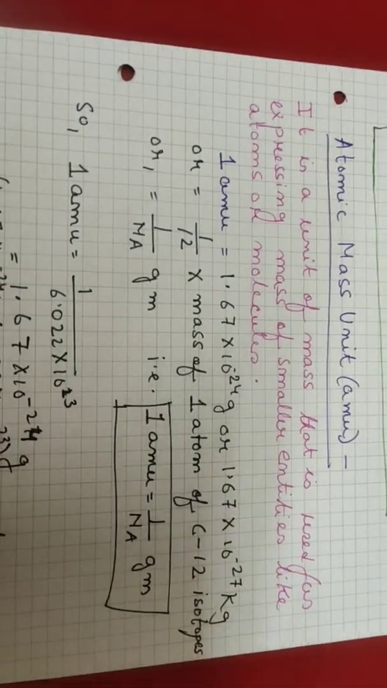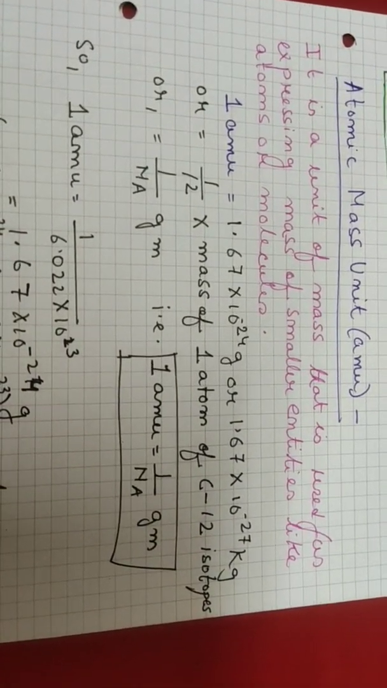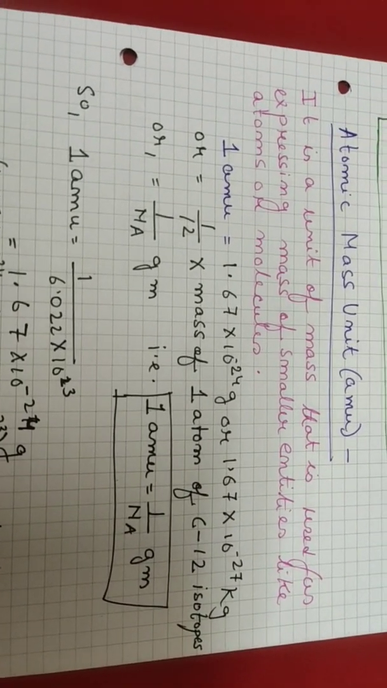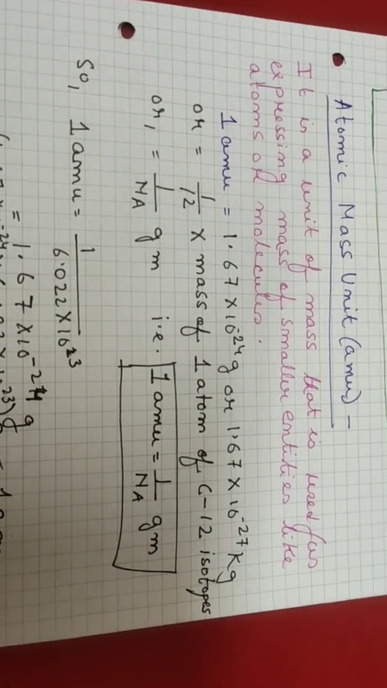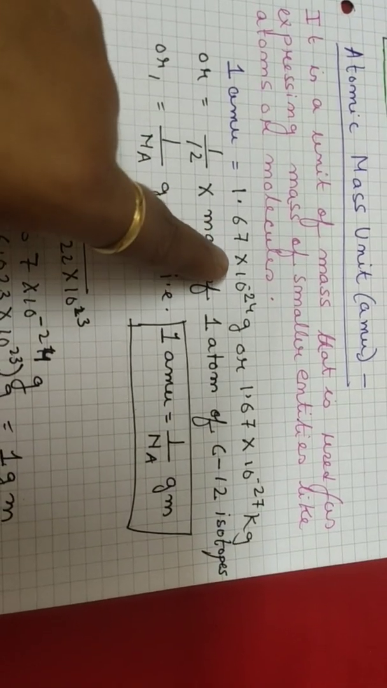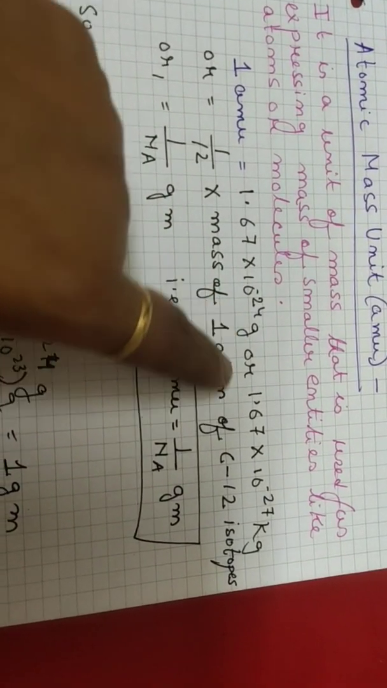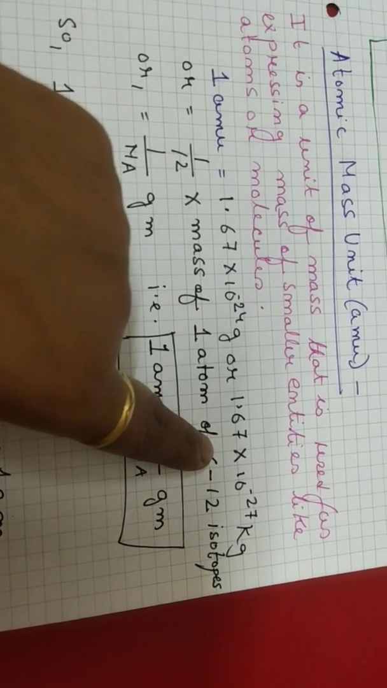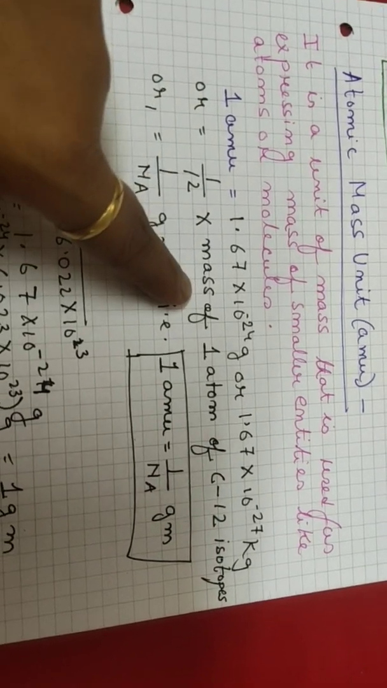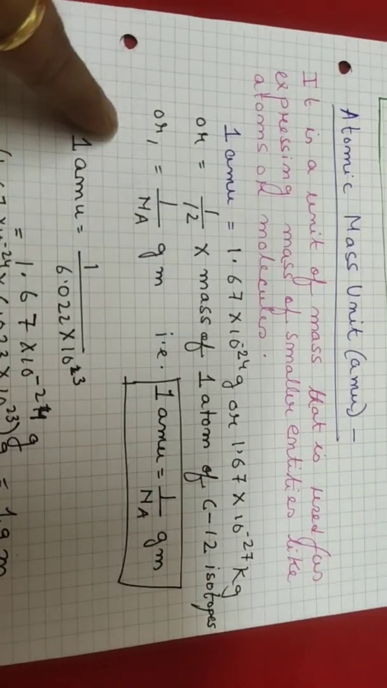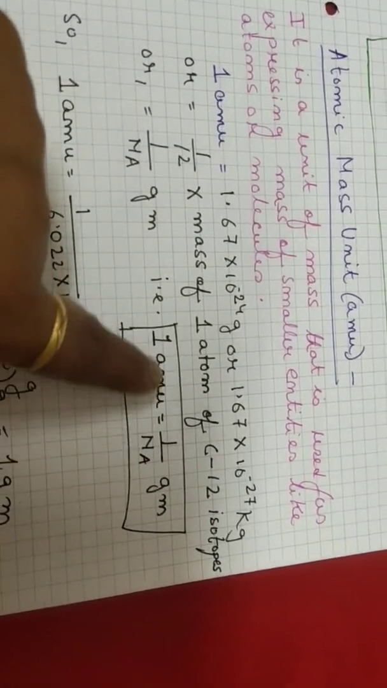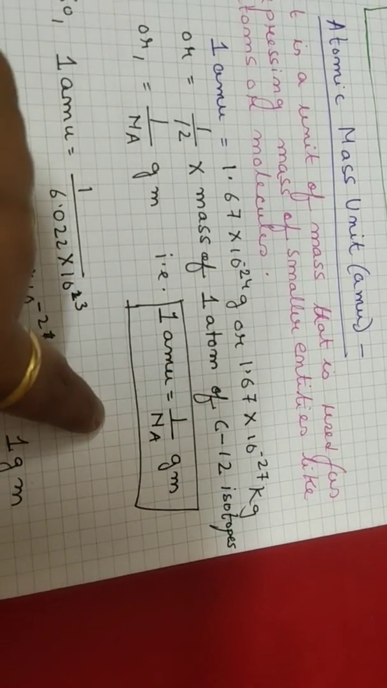Next, we come over to atomic mass unit, which is denoted by AMU. It is the unit of mass and is used for expressing the mass of smaller entities like atoms or molecules. So, 1 AMU equals 1.67 into 10 to the power minus 24 gram, or if we convert it into kg, it is minus 27. Thus, it is equal to 1 by 12 into mass of 1 atom of carbon-12 isotope, which is equal to 1 by Avogadro's number in gram. That is, 1 AMU, the atomic mass unit, is equal to 1 by Na gram.